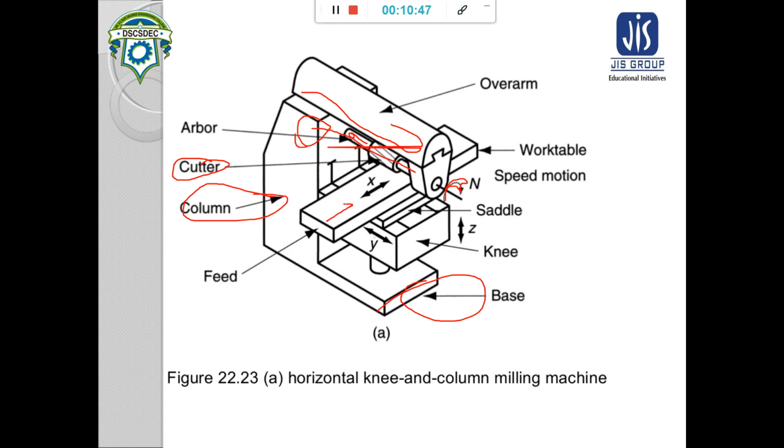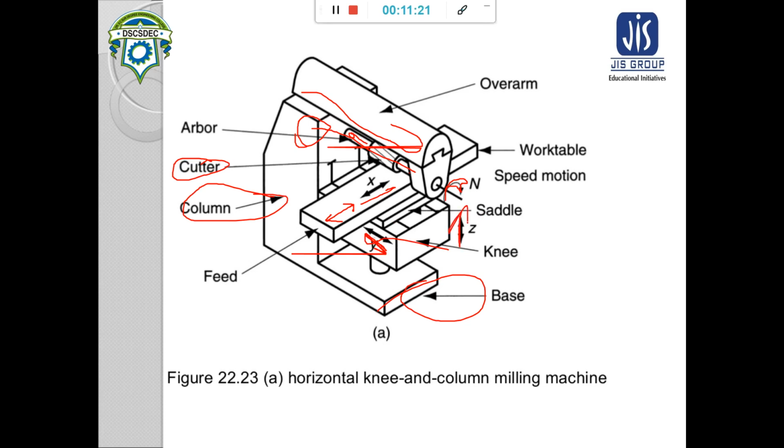And this is your work table. This work table is usually used for feed in the X direction. In this to and fro direction the work table can move to create the feed. The work table is placed on a saddle, and this saddle is fixed on a knee. The knee can have two types of motion: to and fro motion, and up and down motion.